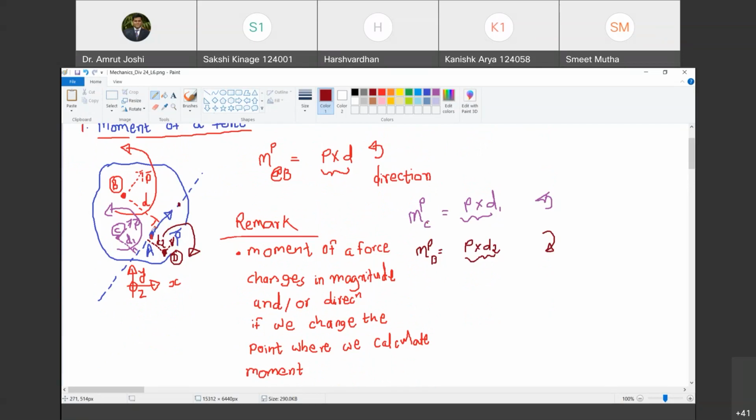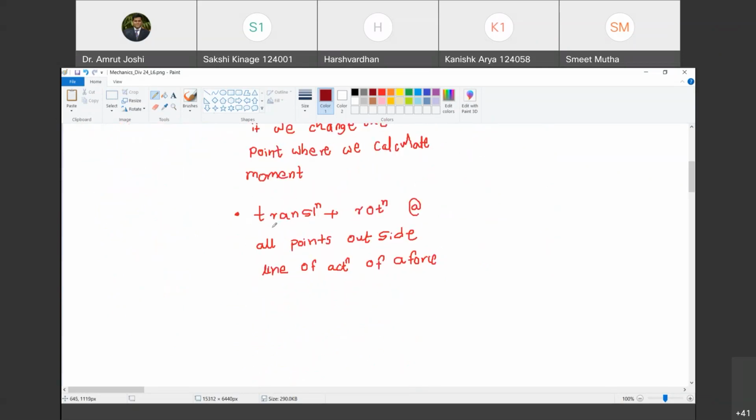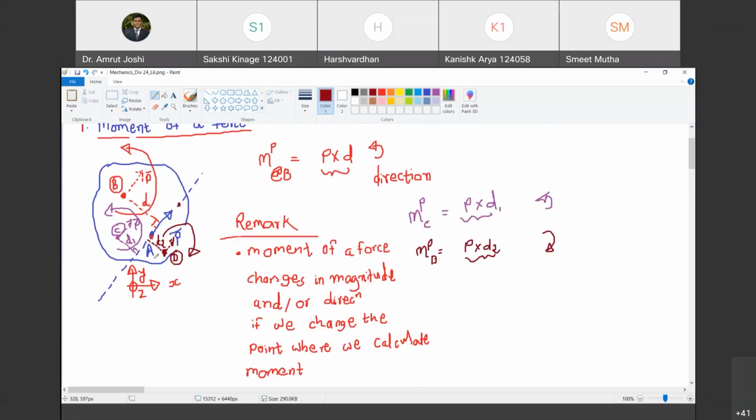So along this, you can do the third experiment. You can hold the body here. As the line of action of force is going to pass through that point, it is not going to cause any tendency of rotation. Do you agree with me? Yes, sir. So no tendency of rotation, no moment experienced. So tendency of translation plus rotation exists at all points lying outside the line of action of force. Do you agree with me?